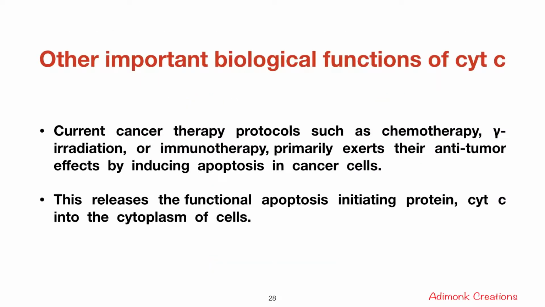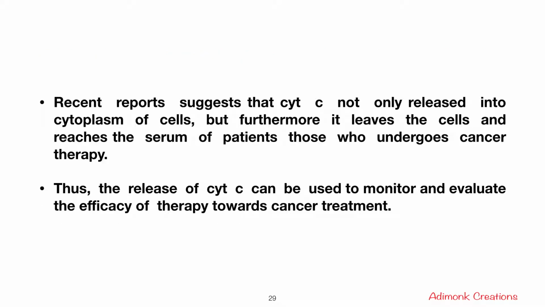Current cancer therapy protocols such as chemotherapy, gamma irradiation or immunotherapy primarily exert their anti-tumor effects by inducing apoptosis in cancer cells, and this releases the functional apoptosis-initiating protein cytochrome C into the cytoplasm of cells. Recent reports suggest that cytochrome C is not only released into the cytoplasm of cells, but furthermore it leaves the cells and reaches the serum of patients who undergo cancer therapy. Thus, the release of cytochrome C can be used to monitor and evaluate the efficacy of therapy towards cancer treatment.